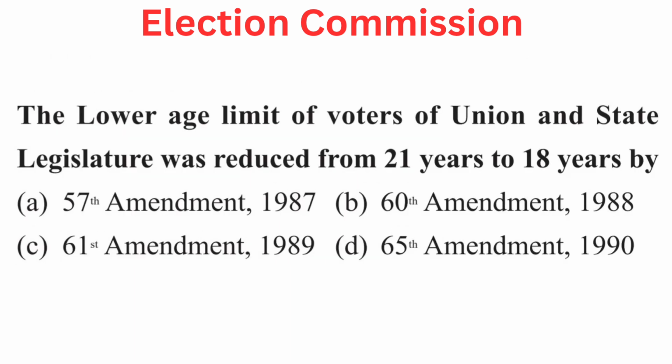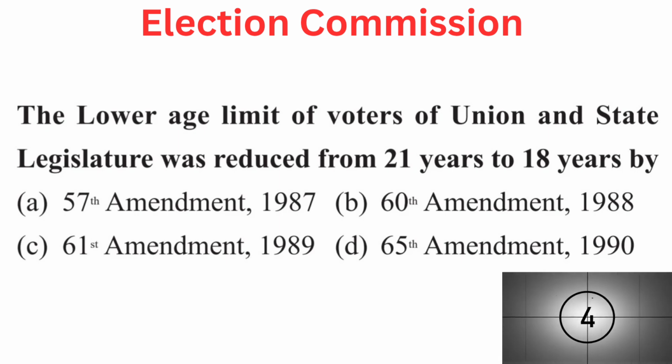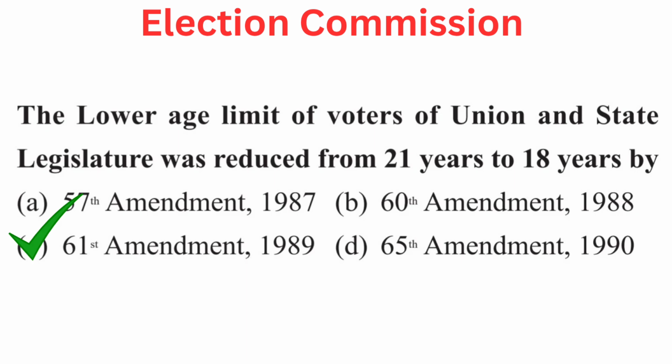Your question is, the lower age limit of voters of union and state legislature was reduced from 21 years to 18 years by. Your options are A. 57th Amendment 1987, B. 60th Amendment 1988, C. 61st Amendment 1989, or D. 65th Amendment 1990. Right answer is C. 61st Amendment 1989.